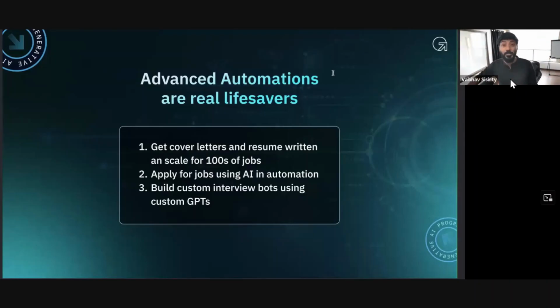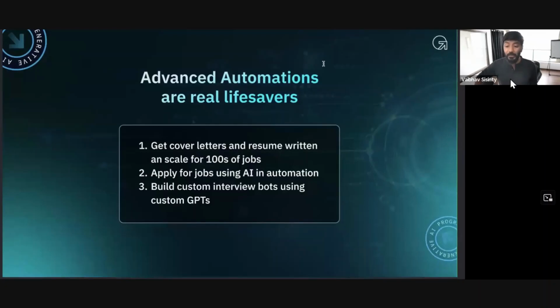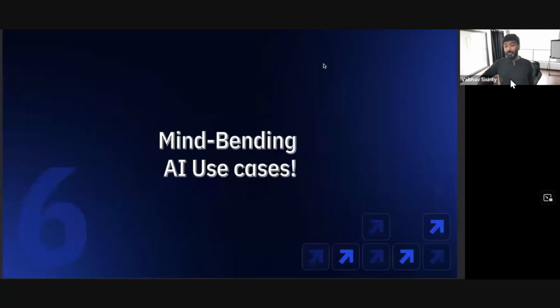You can apply for jobs using AI and automation. You can build custom bot interviews and also sell them as a service. You can do a lot of things in advanced stuff that can be real lifesavers using AI, right?